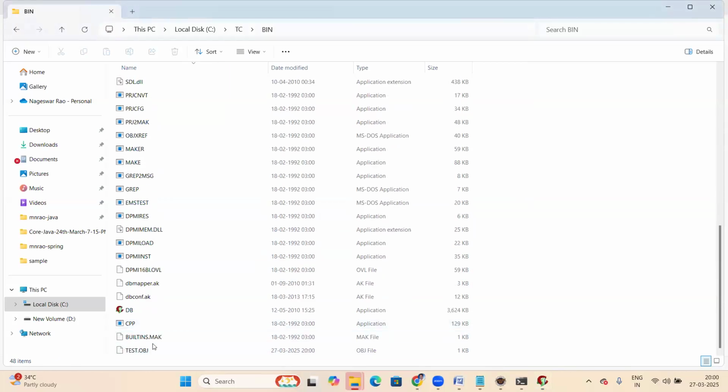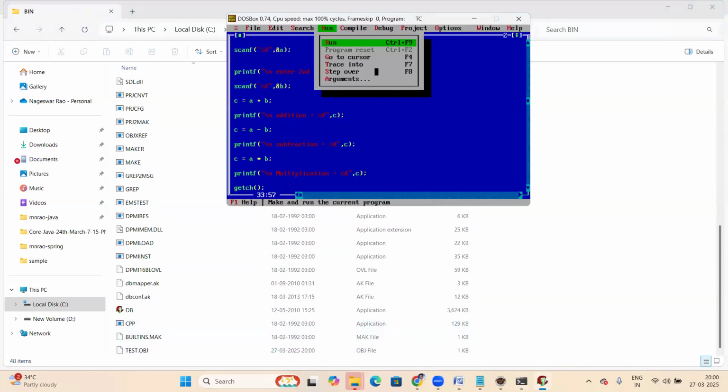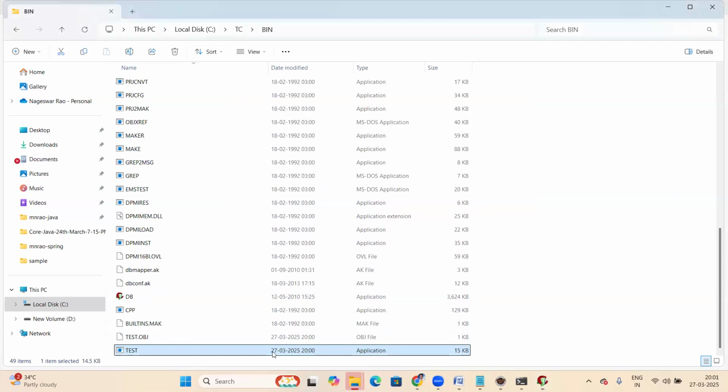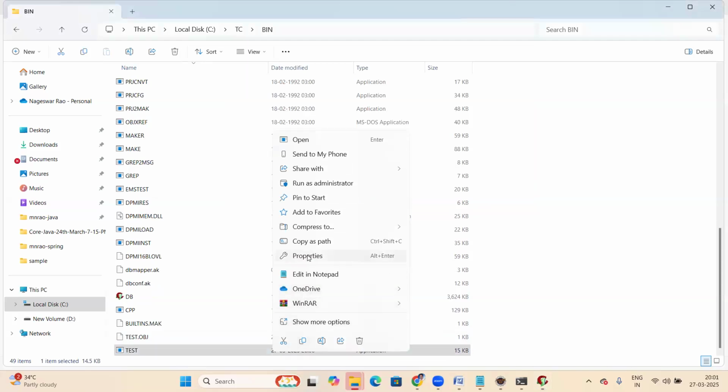Now look at the bottom here. See, in the OS, run it. That exe file is created now. Application means exe file. Check it, right click, properties.